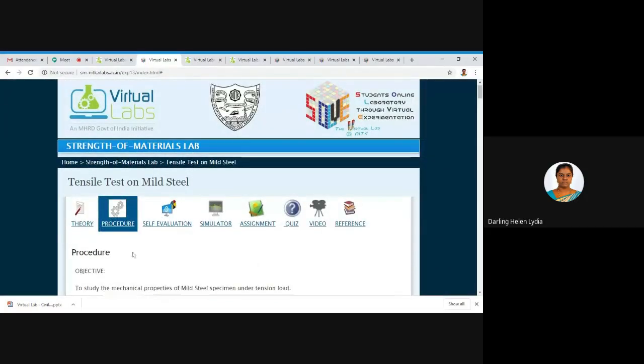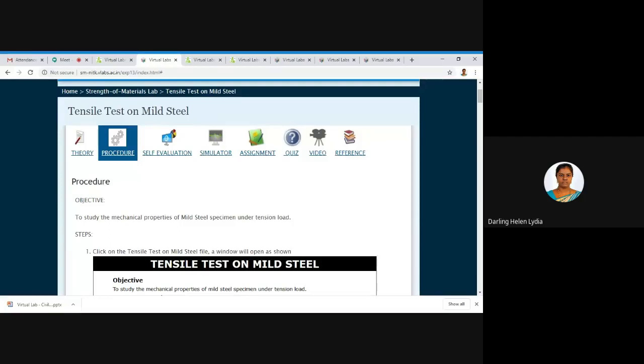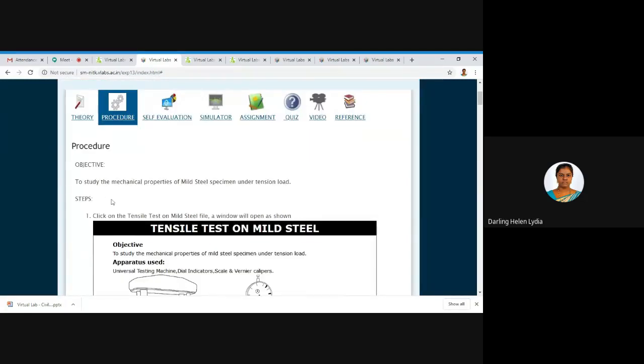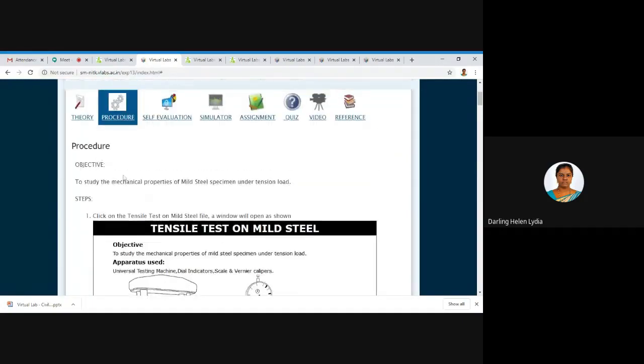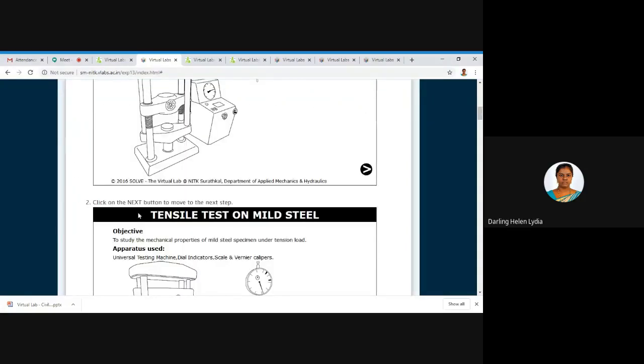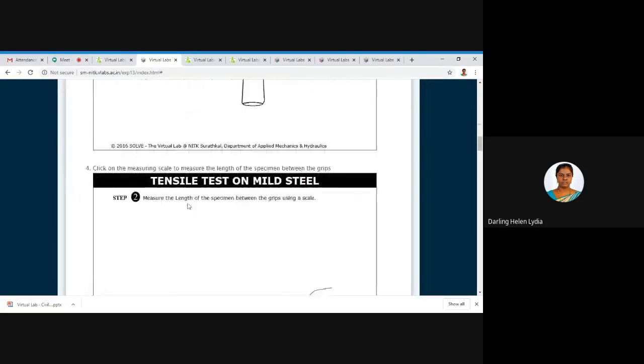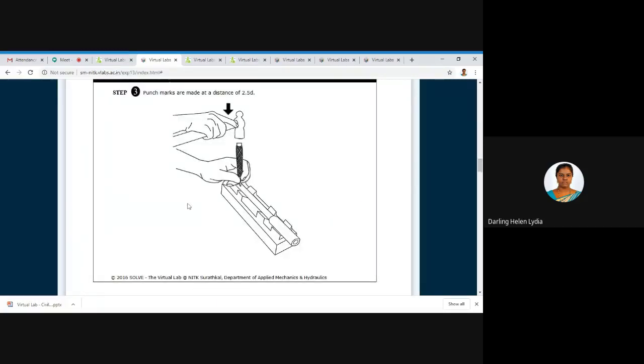Then the procedure. So in every lab, when we are allowing students, we make the students learn the experiment before coming into the lab, so that they know what things they are going to do, what they are going to calculate, the objective. Okay, so everything they need to know. So that is also clearly given on this particular website. So procedure, what is the objective, what are the steps, how to perform this test. Okay, so a detailed pictorial view is given.